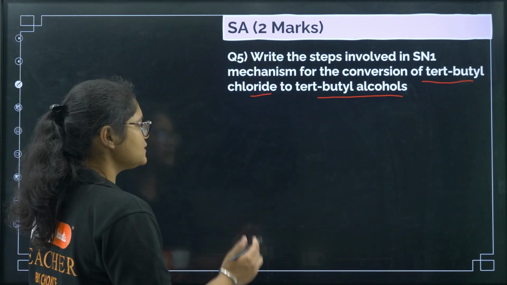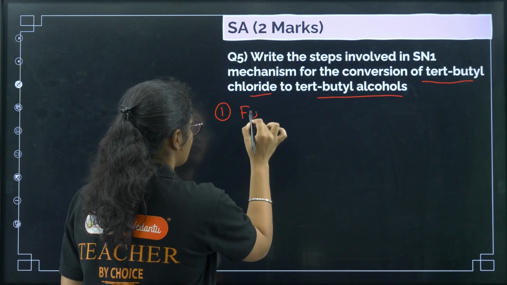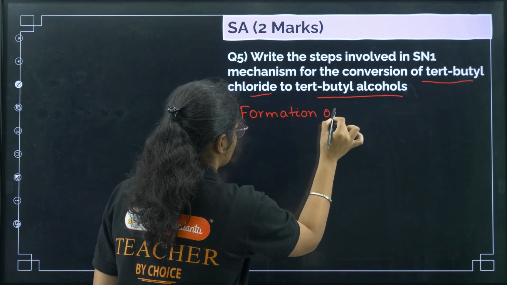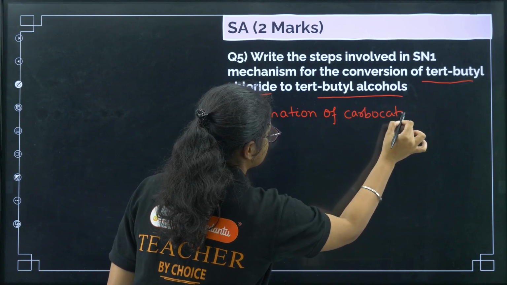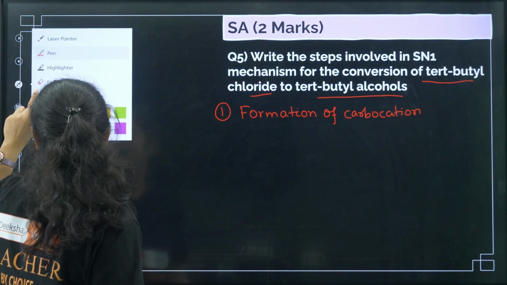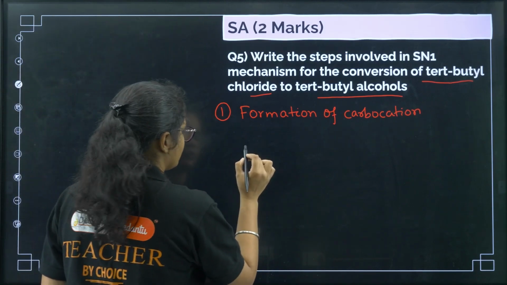Okay. So let us write down this one. Step number 1 is what? Formation of carbocation. Okay, this is step number 1, formation of carbocation, and we will take the molecule as it is given, which is tert butyl chloride, right?